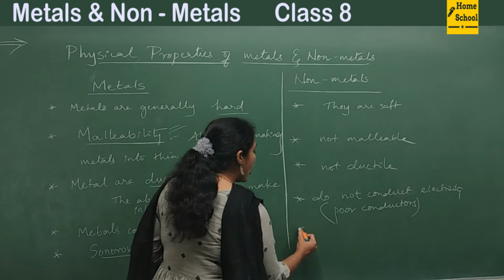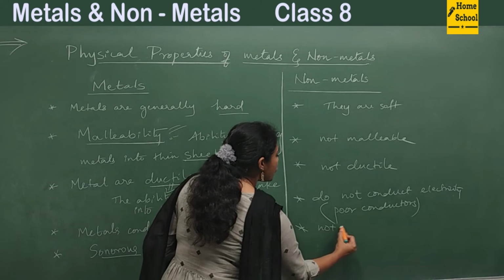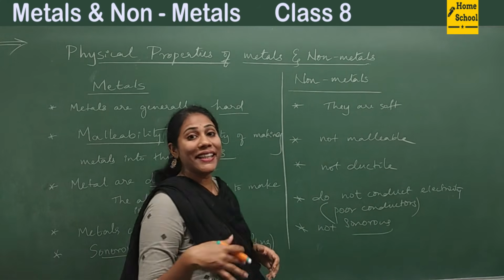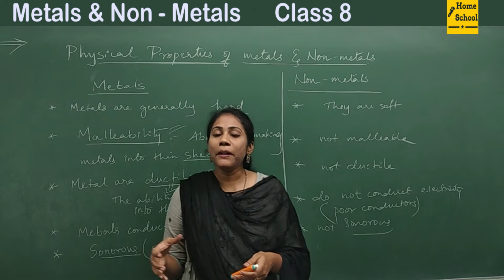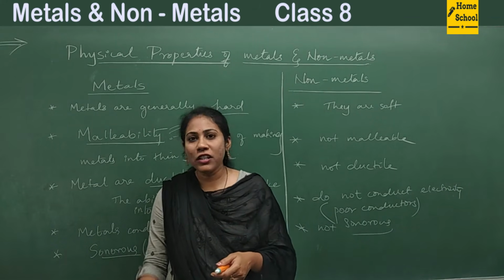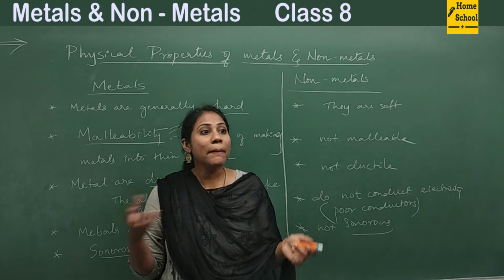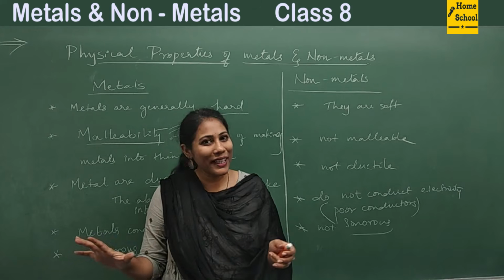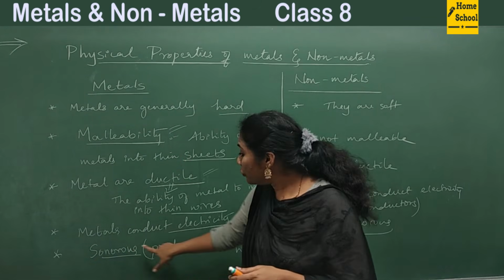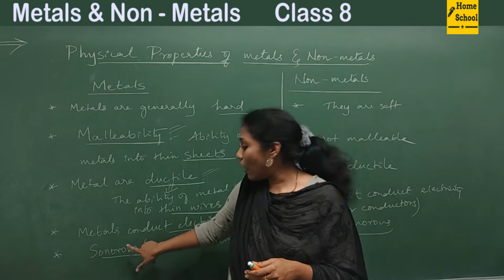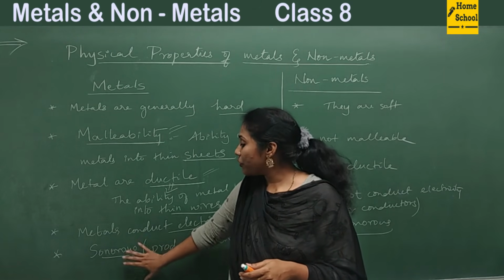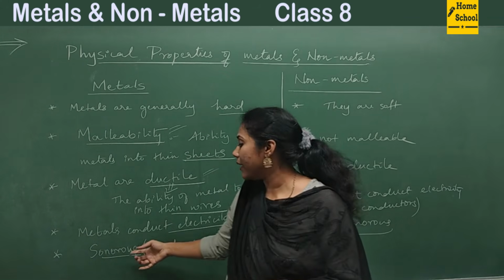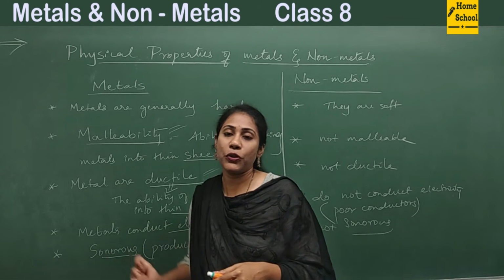Whereas non-metals are not sonorous. They do not produce any sound on hitting. For example, if an iron rod falls down, you get a big sound. But if coal powder falls down, do you get a sound? No, right? So these are sound producing substances, sound producing elements, so they are called sonorous. This property of producing sound is called sonorous.